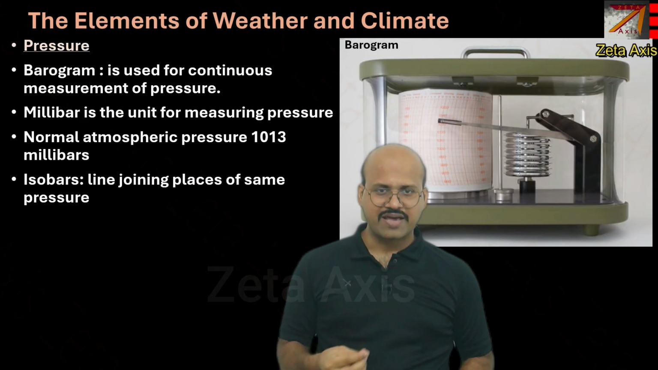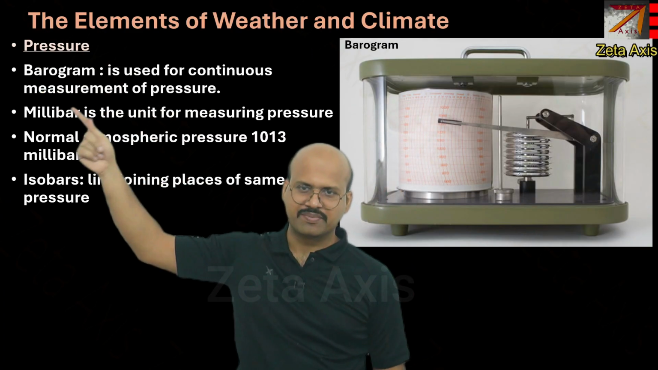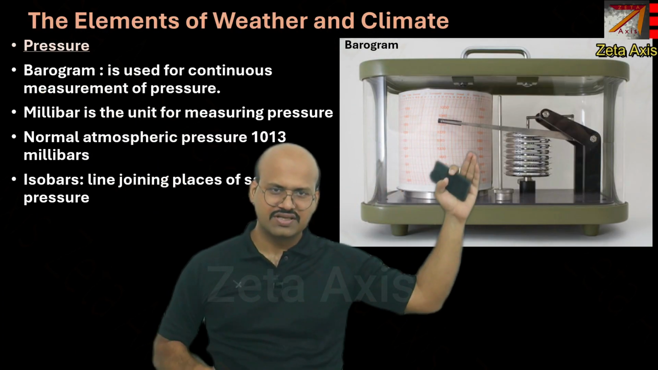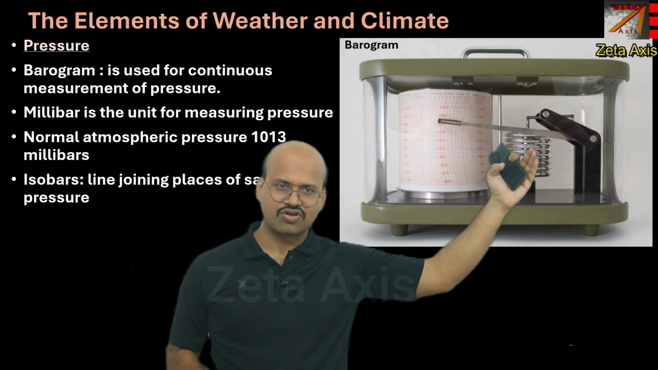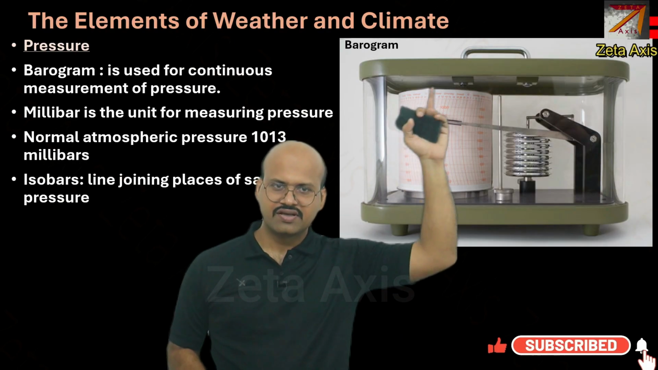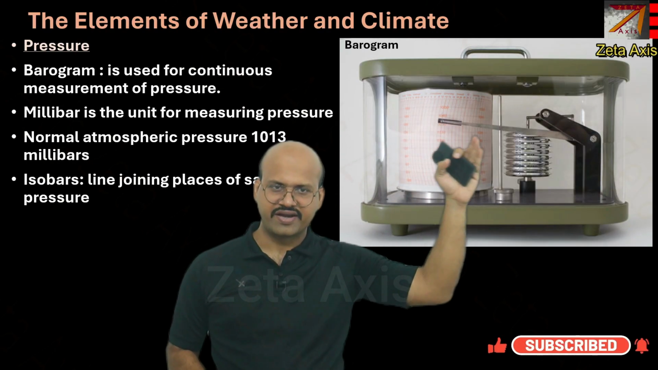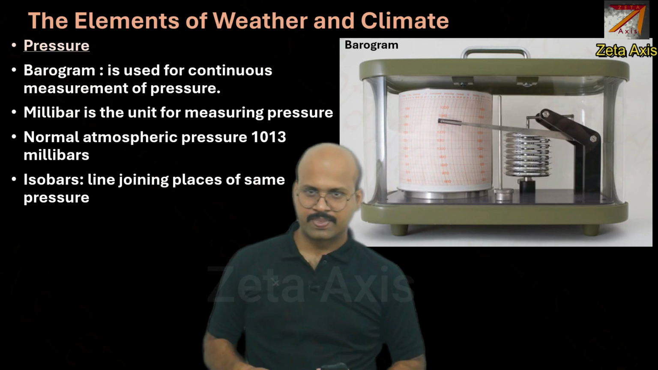Now there is another type of pressure meter which is called barogram, and it is used for continuous measurement of pressure. So you can see that here there is a paper roll, and here is a device which expands or contracts based on the atmospheric pressure, and the reading can be noted down by this head, which will make a mark on this paper roll.